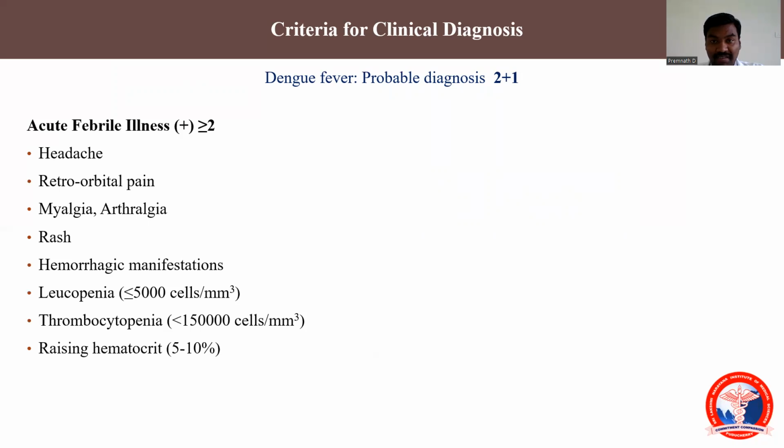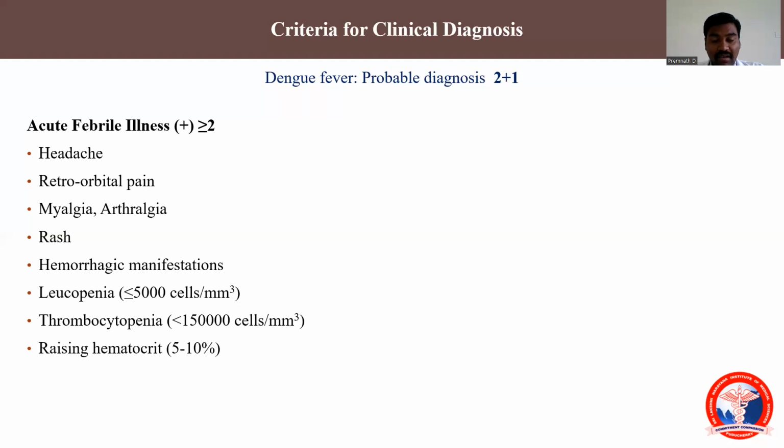Yes, rashes are also present in measles. The classical description of this rash in dengue is called islets of white in the Red Sea. Islets of white in the Red Sea is the classical description of the rash in dengue fever. It will be a maculopapular lesion and there will be hemorrhagic manifestations, isolated petechiae, etc.